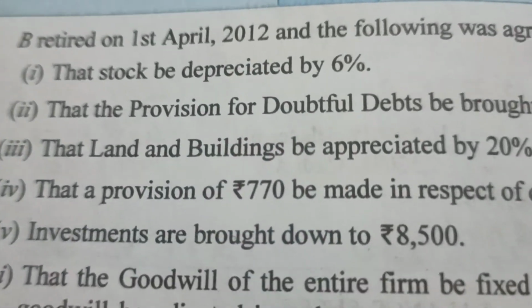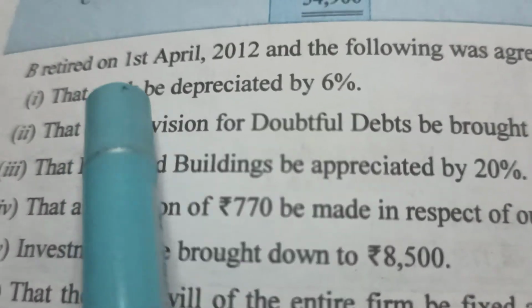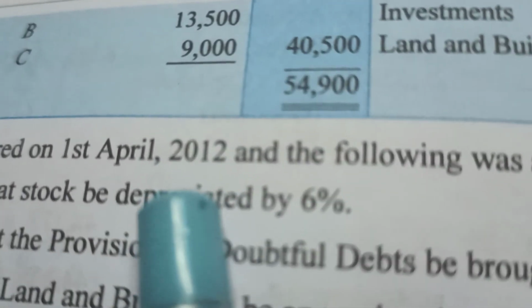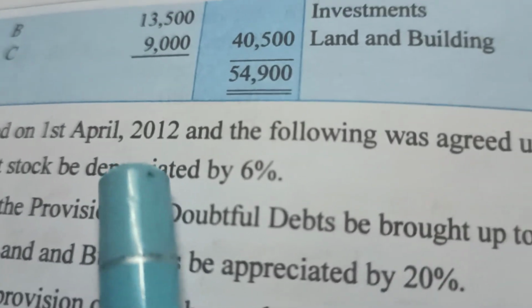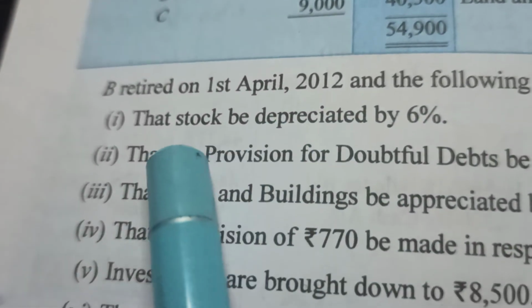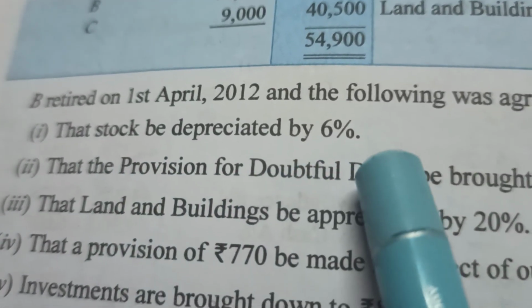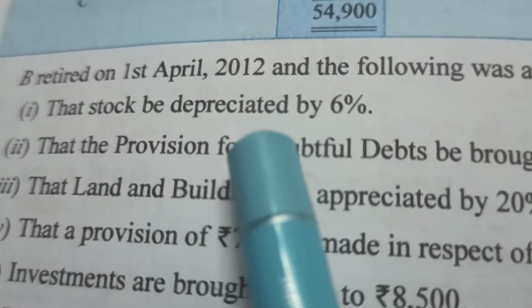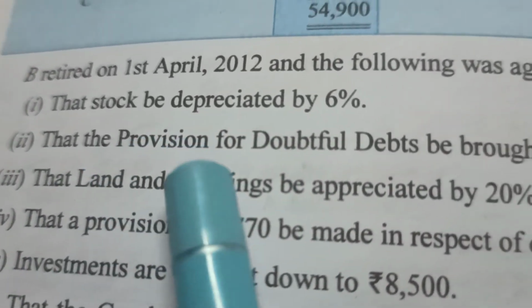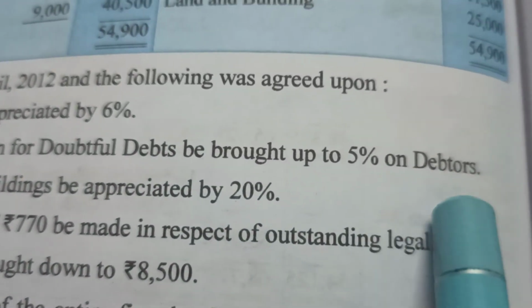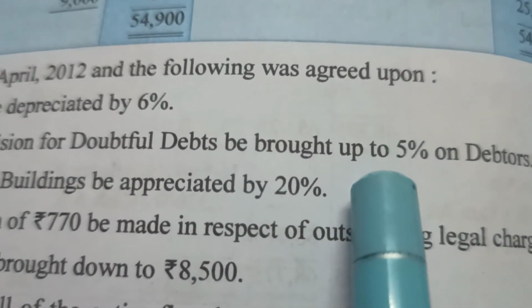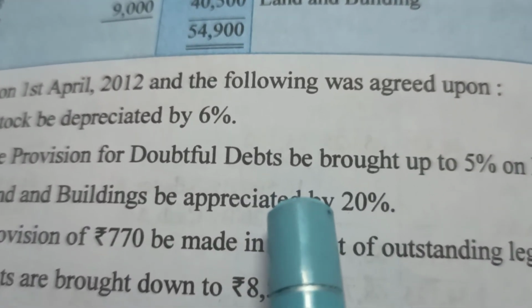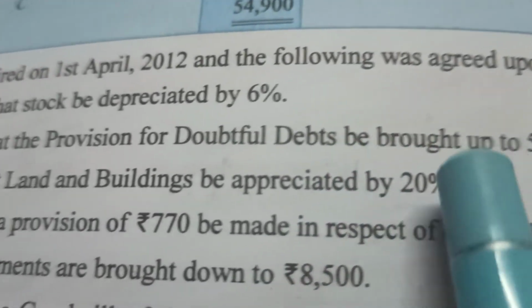Now let us read what the question says. Further, it is stated, B retired on 1st April 2012. The date must be different in your book, doesn't matter. And the following was agreed upon. That stock be depreciated by 6%. Remember, the assets are coming down, debit side. That the provision for doubtful debts be brought up to 5% on debtors. So we find out the 5% on debtors and see what is the present provision given in the balance sheet and make adjustment to that.